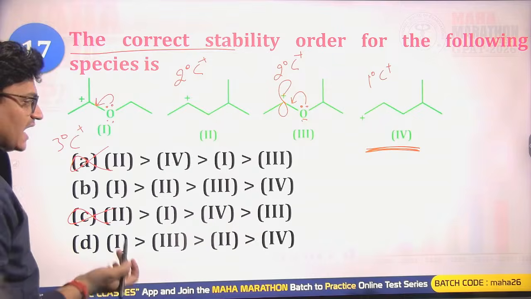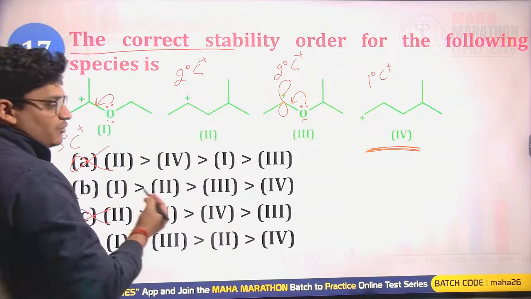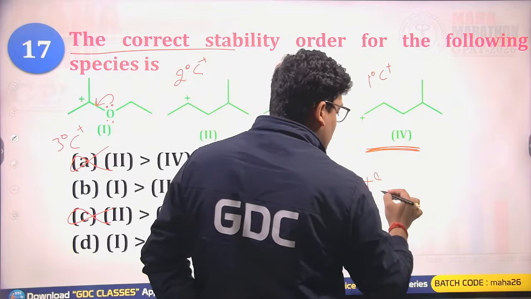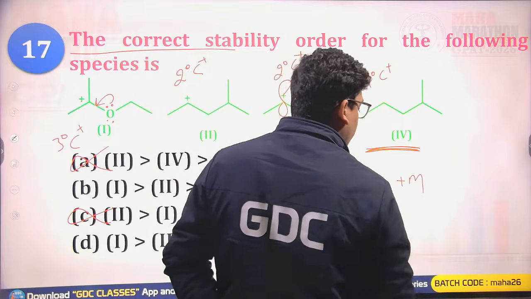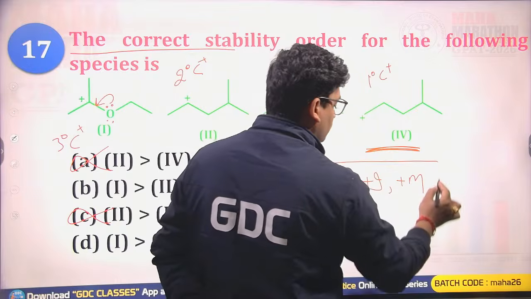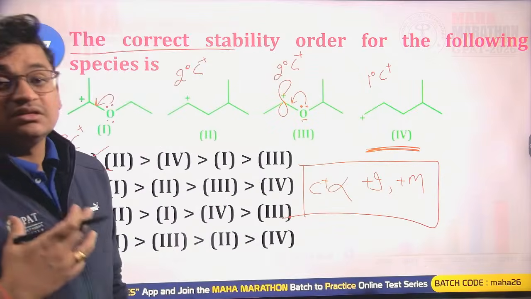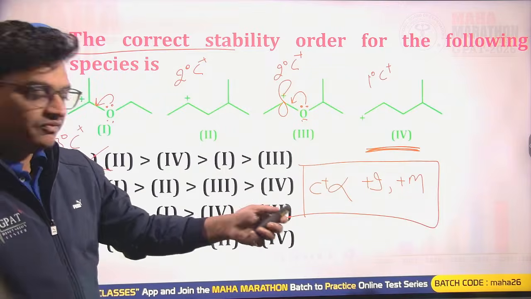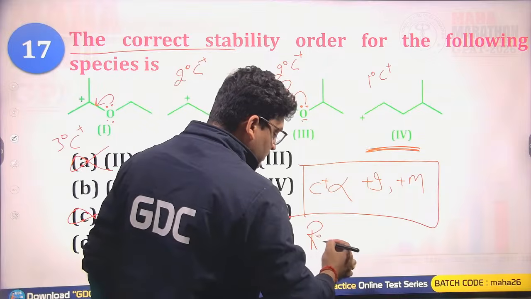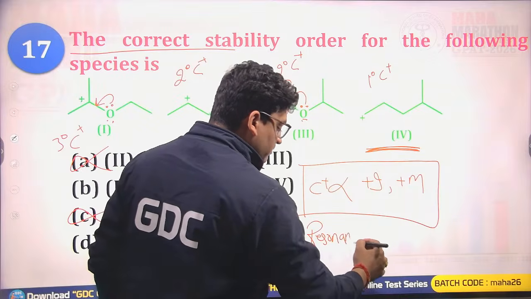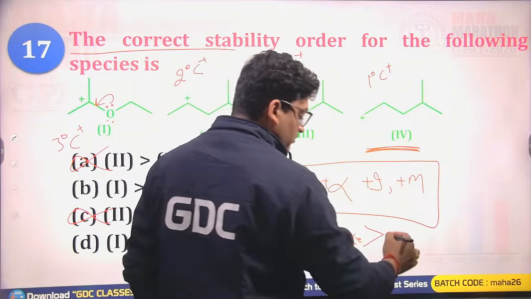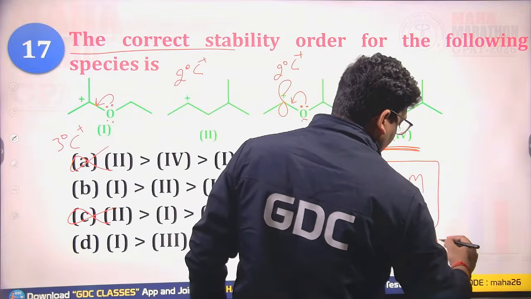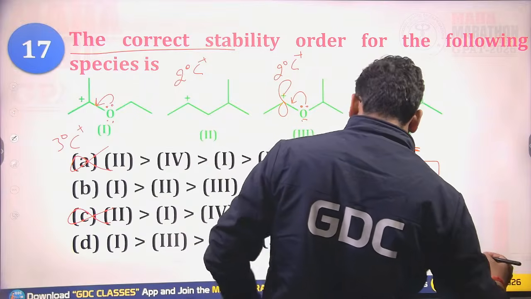So for carbocations, plus I groups or plus M groups always increase the stability, and resonance is always the best stabilization. Then we have hyperconjugation,